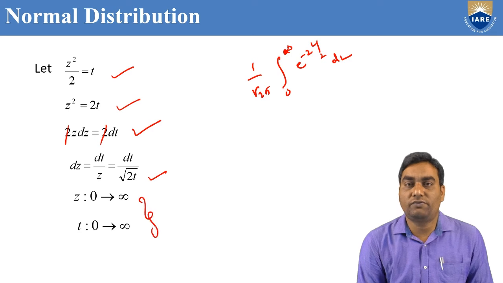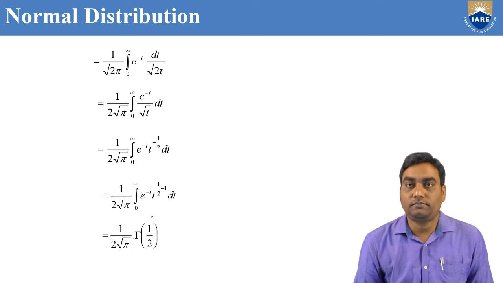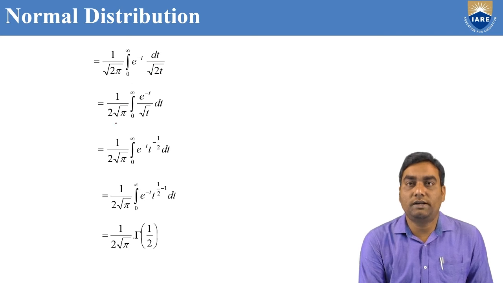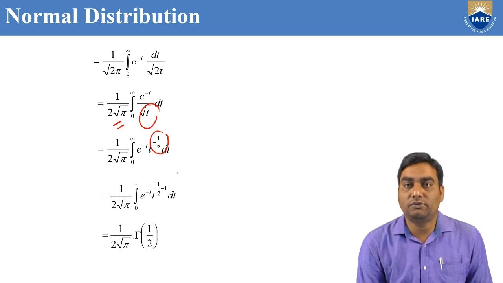The limits are also converted from z to t. Substituting in the integration, root 2 times root 2 gives 2 root pi in the denominator, and the root 2 goes to the numerator, giving t to the power of 1/2 minus 1/2. Now write it as t to the power of 1/2 minus 1, to convert it to the form of the gamma function.